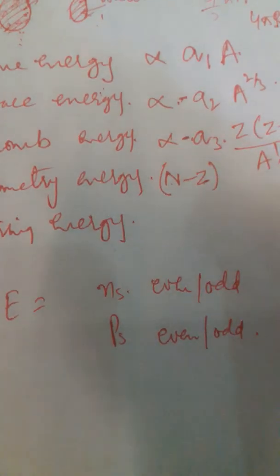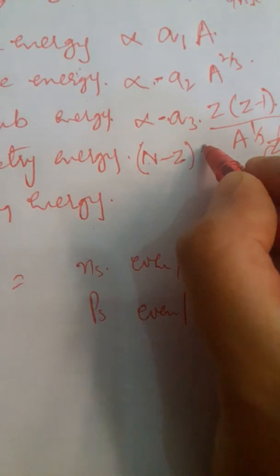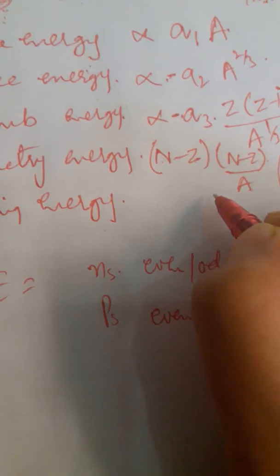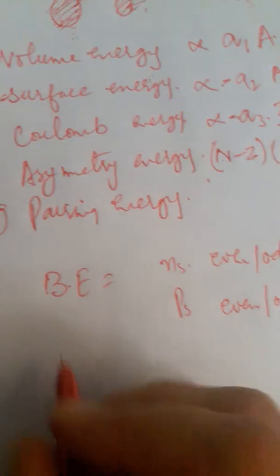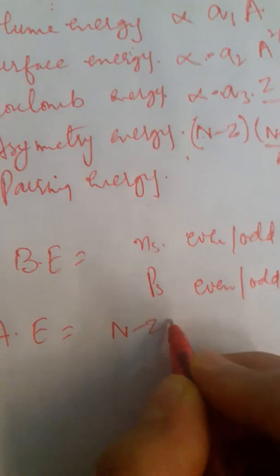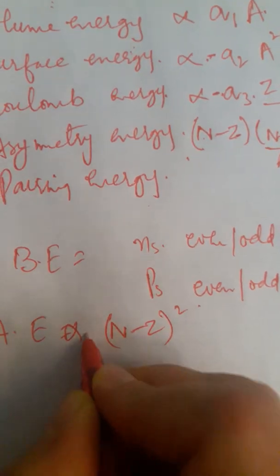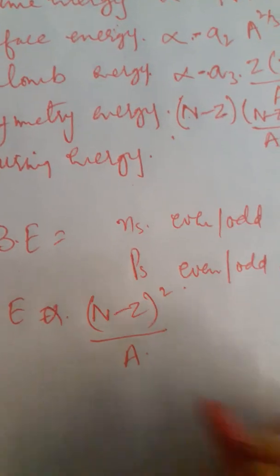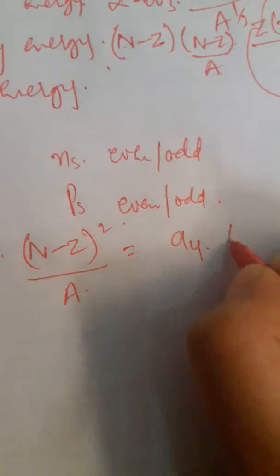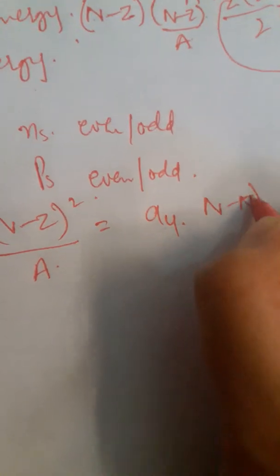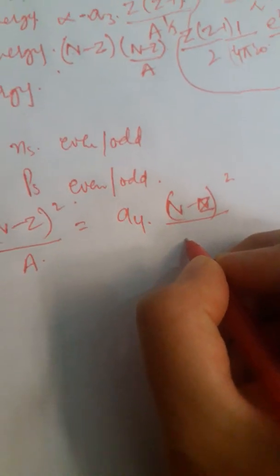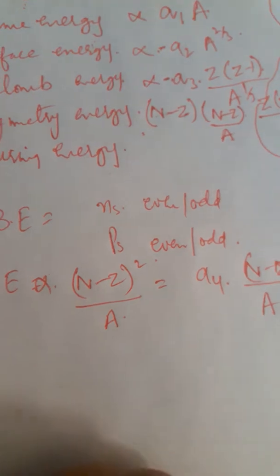And then how do they spread over the entire volume? Again, that will be given by this term n minus z by A. A is the total mass number. So this term actually I'll put it here, asymmetry energy AE. So this is n minus z square by A. That means I can write for it a fourth constant A4, n minus z square by A.